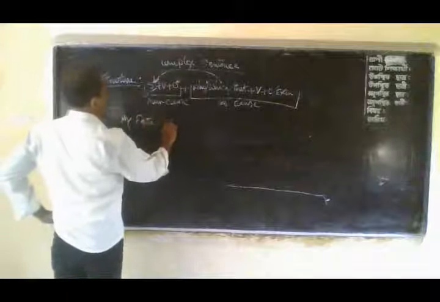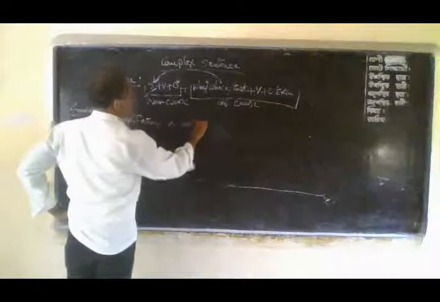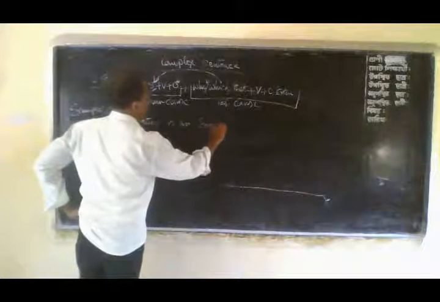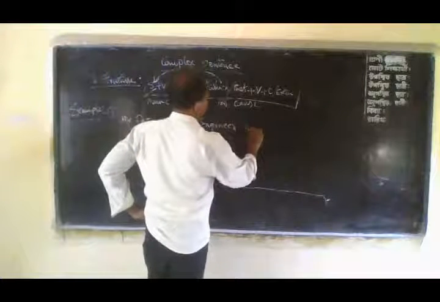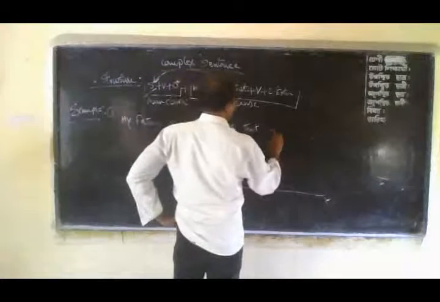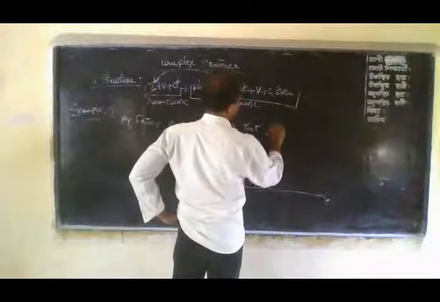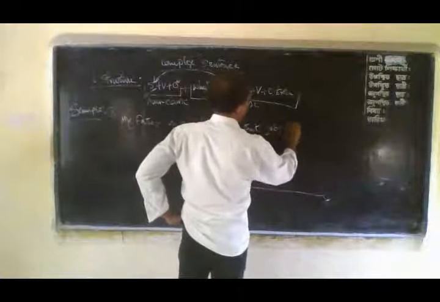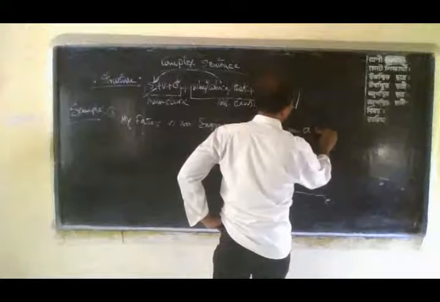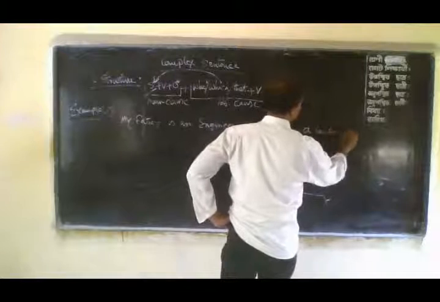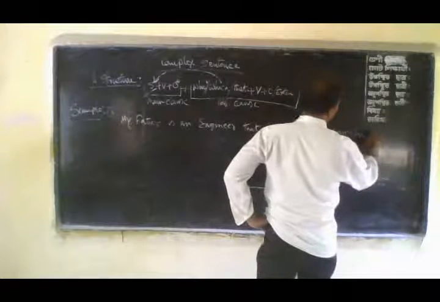My father is an engineer who jobs in a company in America.